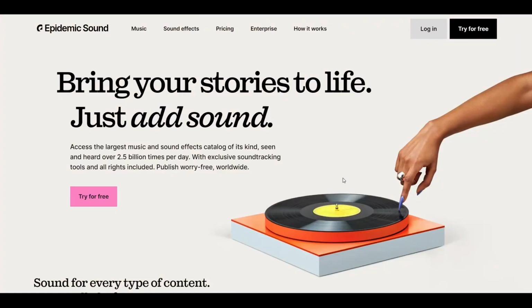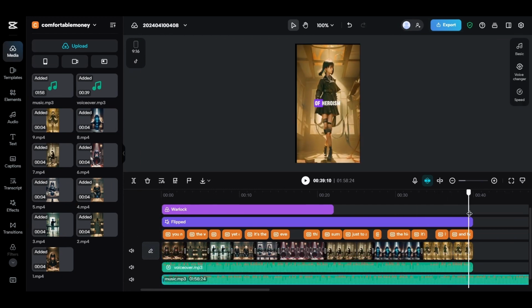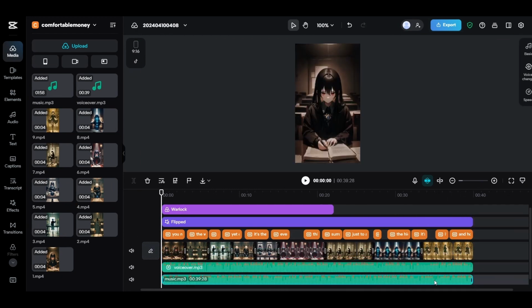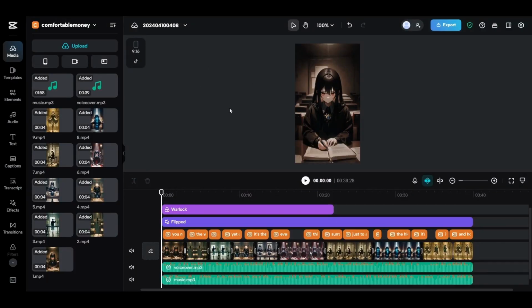After you choose the music, download it from the website and upload it to Capcut, then put it here below the videos and make its length the same as the length of the short. And make sure that it is clearly audible and not loud at the same time so that it is not annoying. Okay, after merging the voiceover with the videos, putting the music, and all the other things we did, the final video will be like this.